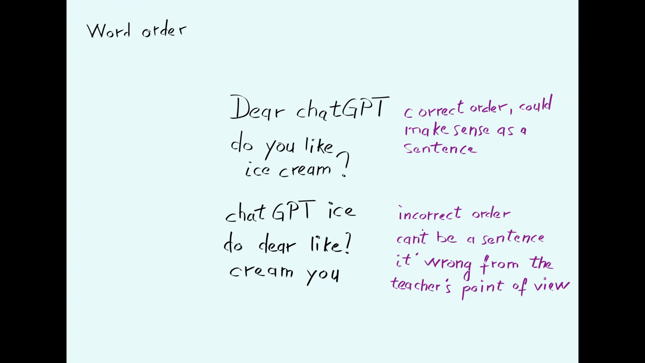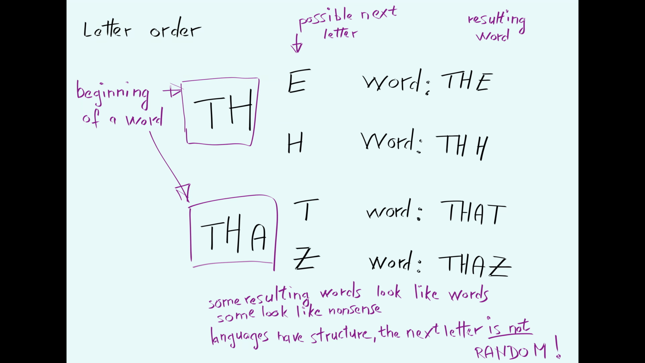That implies that the order in which we say words, or the order in which letters appear in words, is not random. That is how I can say, "Dear ChatGPT, do you like ice cream?" And that sounds like a real sentence that can be said. Compare with, "Ice do dear like cream you?" Those are the same words in a different order and they have lost all sort of meaning. The same is true for letters.